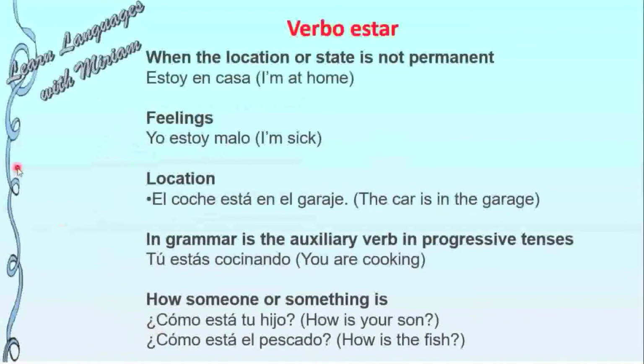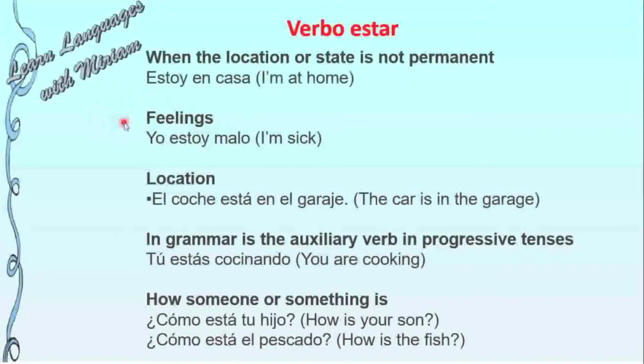When do we use the verb estar? When the location or state is not permanent. For example, estoy en casa, I'm at home. As we are not always at home, we use verbo estar.